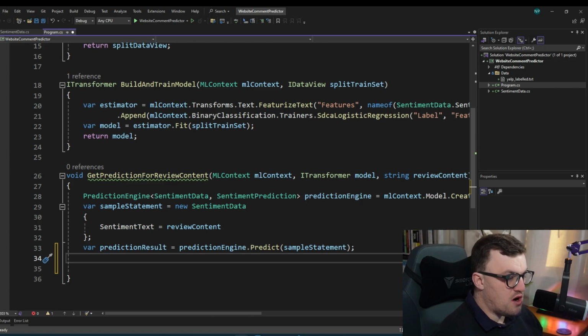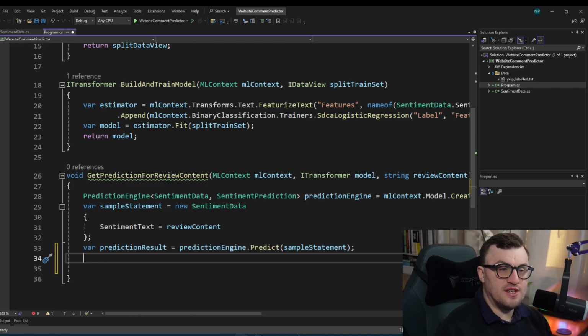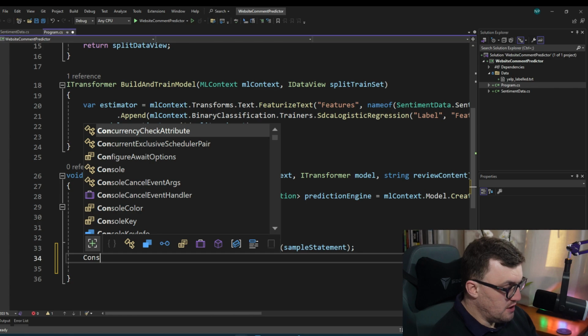Now that's great, we've got our prediction, but I want to write that out to the console, and I want to write it out as a string which says whether it's positive or negative depending on whether the sentiment result was 0 or 1. So I can write this out to the console using a ternary operator, essentially an if-else. If it's 0, write the string negative, and if it's 1, write the string positive.